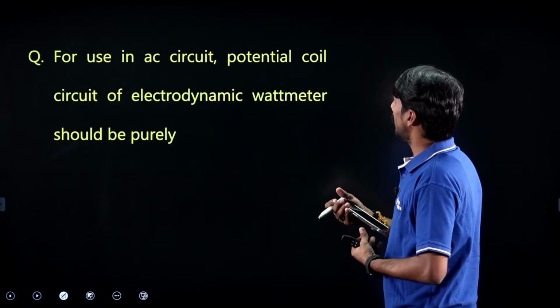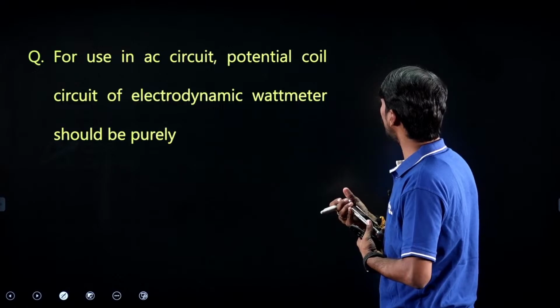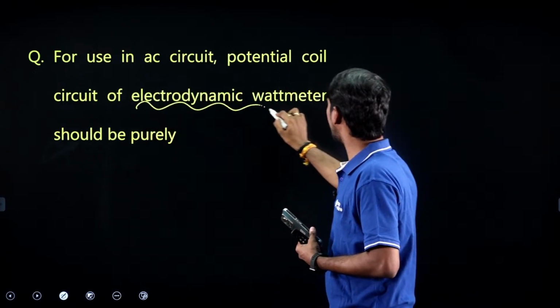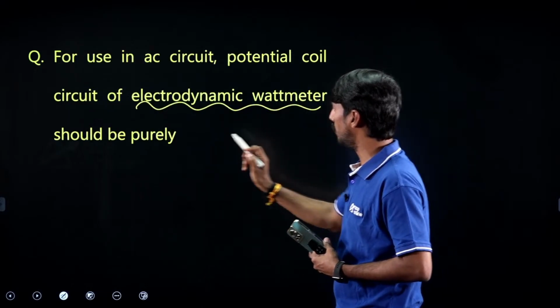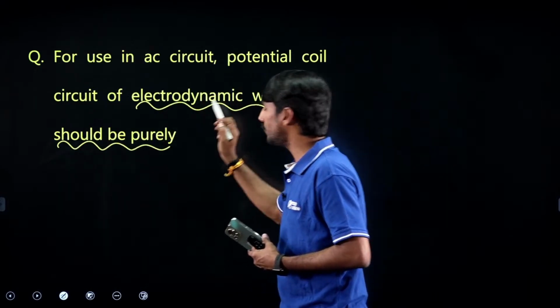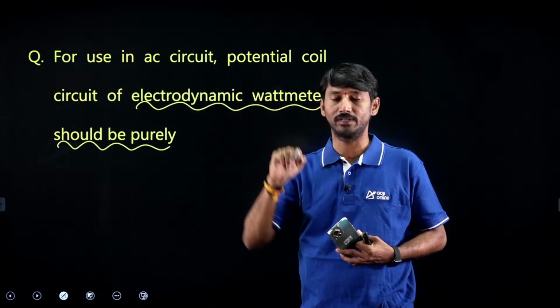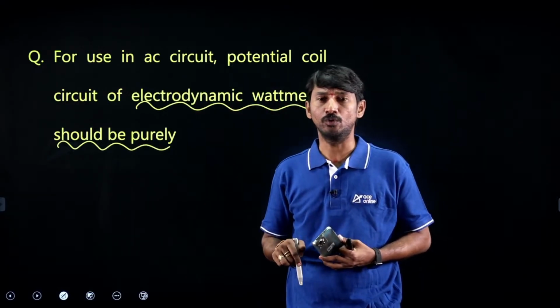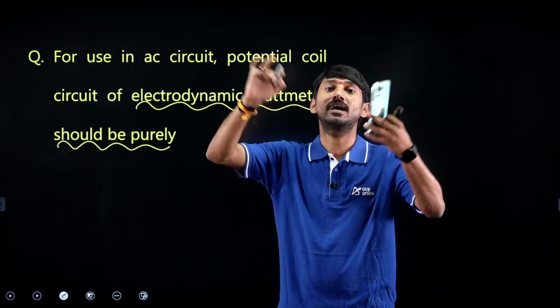Next. For use in an AC circuit, the potential coil circuit of an electrodynamometer wattmeter should be, to confuse you, given as purely. In practical applications, can we take purely? No. Purely means as high as possible.